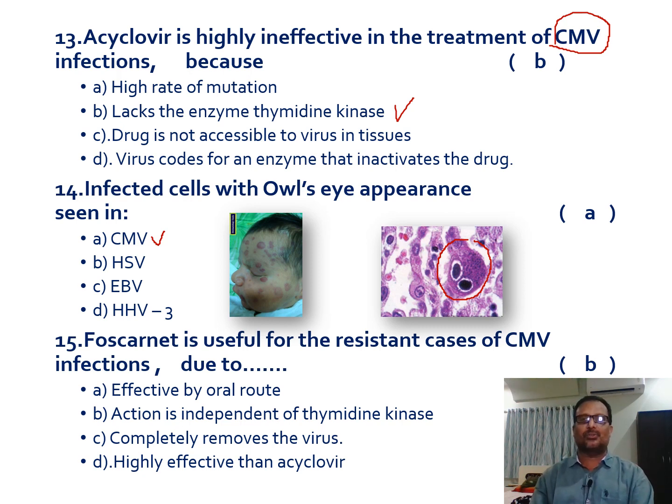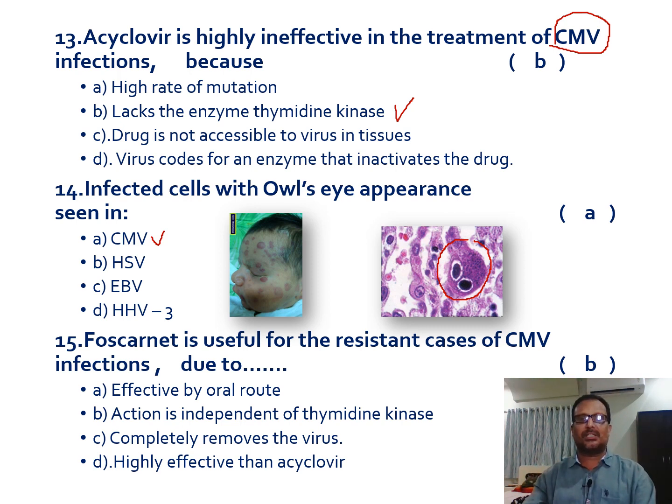Acyclovir is not at all useful in cytomegaloviral infections, so there is no question of high effectiveness or low effectiveness related to acyclovir against the cytomegalovirus. And "it completely removes the virus" is the wrong answer, because no herpes viral infection will be removed totally with treatment. The only thing is we can reduce the severity, or we can reduce the reactivation of the virus, but we can't remove the viruses totally from the infected individual.